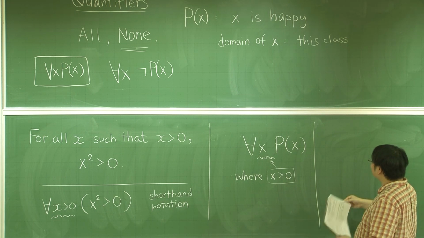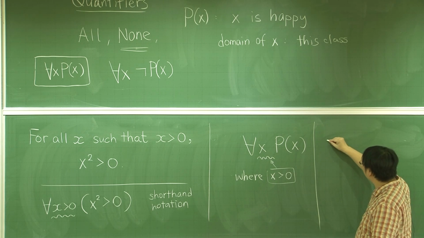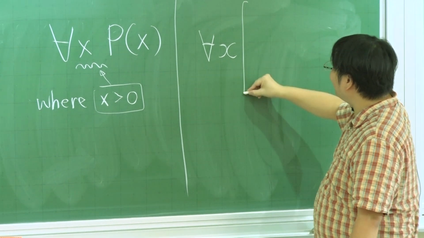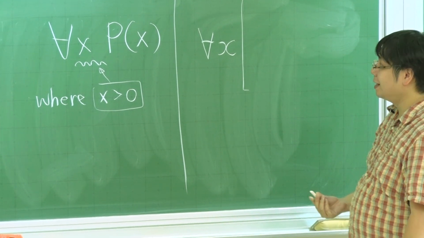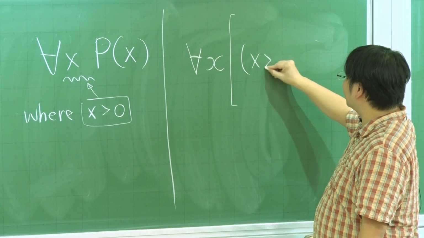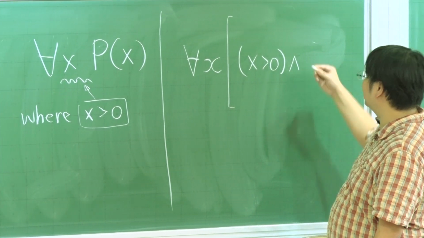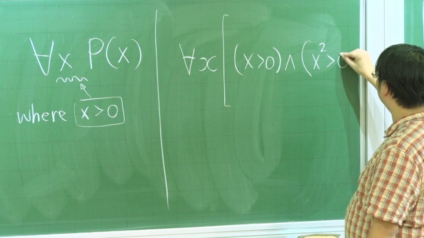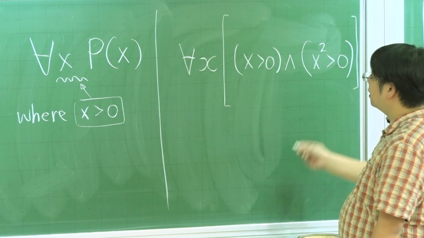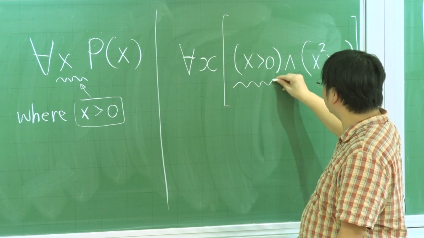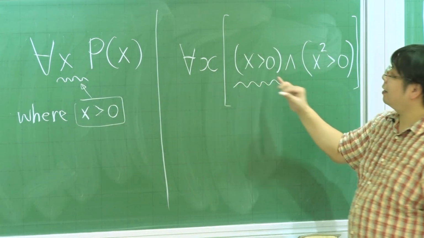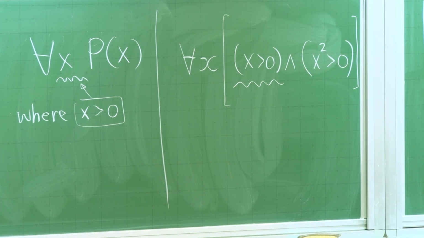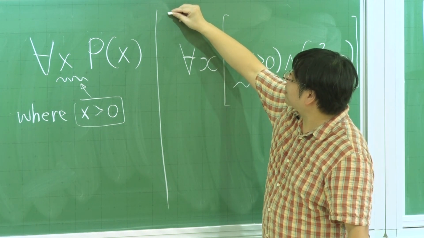The first one is for all x, x is greater than 0 and x squared is greater than 0. So this is the part that we are talking about. I'm putting it inside with an and. This is the first case, 1.